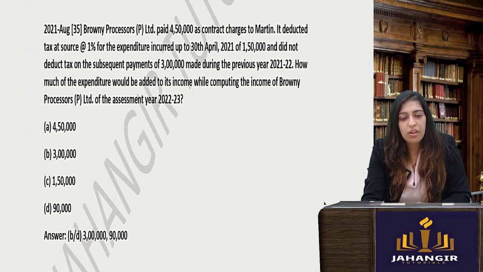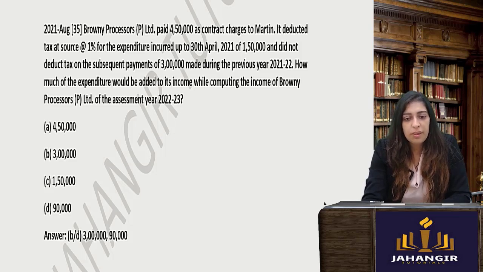Bravi processors paid 4,50,000 as contract charges to Martin. It deducted tax at source 1%, which is incurred up to 30th April of 1,50,000 and did not deduct tax on subsequent payment of 3 lakhs during the previous year. How much of the expenditure would be added? So now what they have done is they have not deducted TDS.